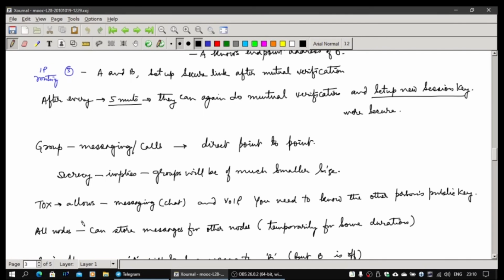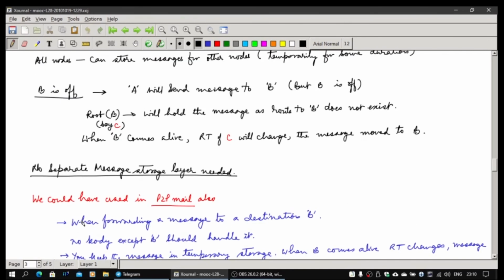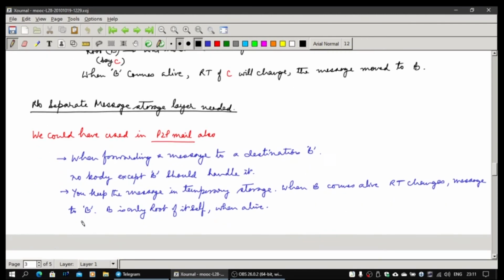So in this case, as I told, the root of B, say node C, will hold the message as B does not exist. Whenever B comes alive, the routing table of C will change and the message will move to B. There is some other better root node for the same message now. So there has to be an entry change, a routing table change has to happen. This we have discussed earlier also. And we don't require a separate storage layer.